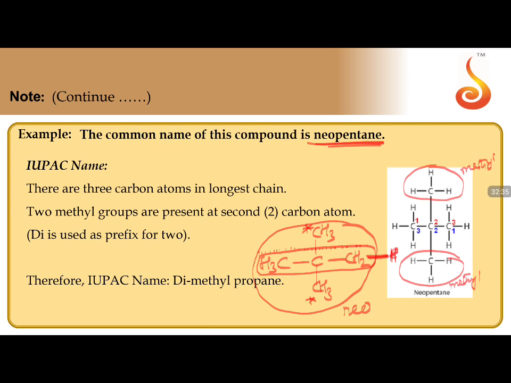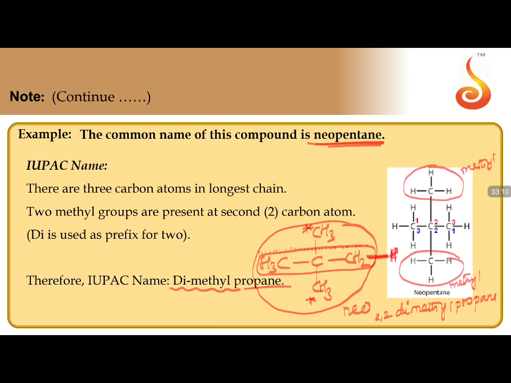When repetition of a group comes, we use the numerical prefix di, 2 times the word methyl, dimethyl. At what positions? At second position and second position. So 2 methyls are at 2,2 positions. When repeated, give the position that many times. Now the numbered carbon chain is 3 carbons, so the root word becomes propane. So the name is 2,2-dimethyl propane.